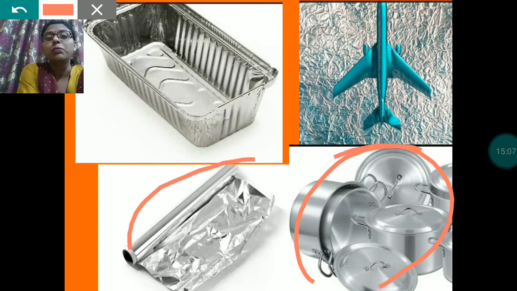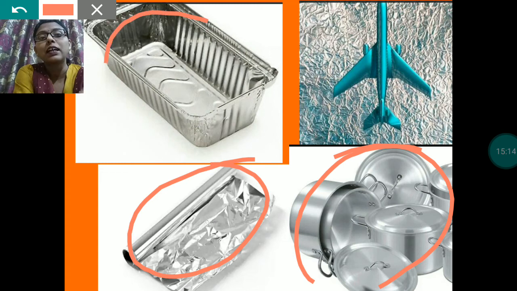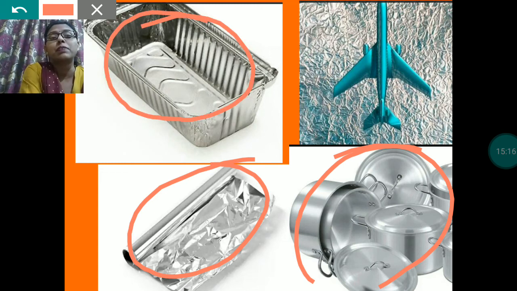This is the aluminium foil which is used to wrap the food. These are also aluminium foil for keeping the food inside it. For packing, we are using it to pack the food. So these are the main uses of aluminium.